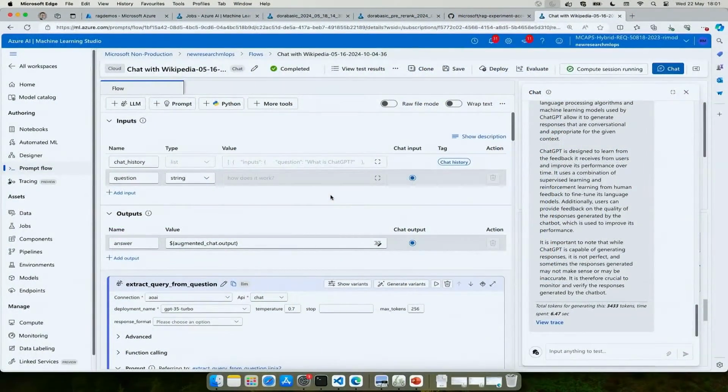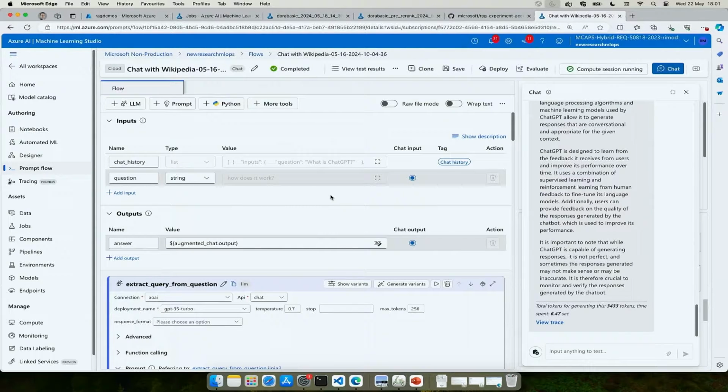So I have a simple POC built on PromptFlow. This POC is called Chat with Wikipedia. It's a simple RAG application which accepts a user input, and it goes through a series of steps and generates an output.